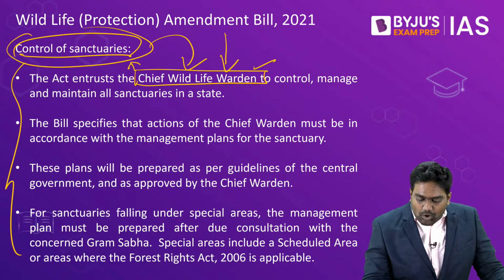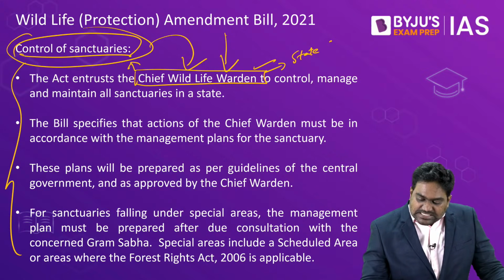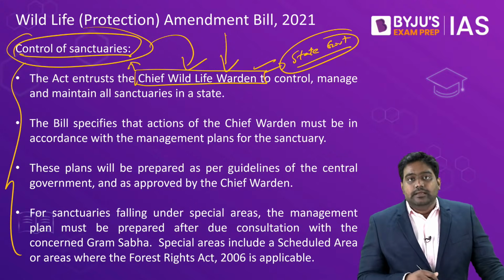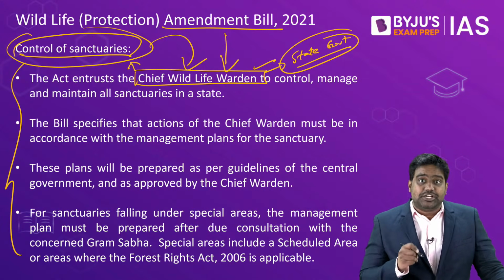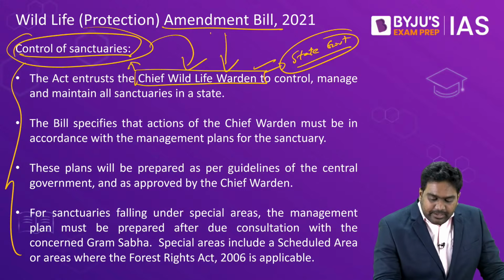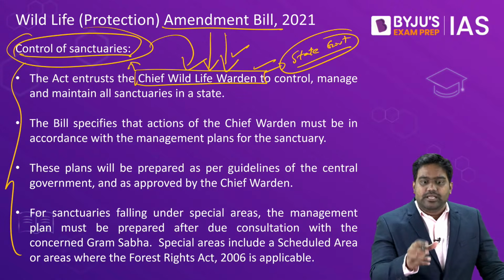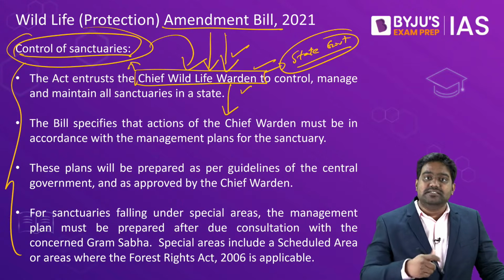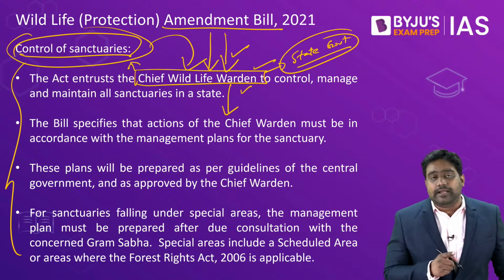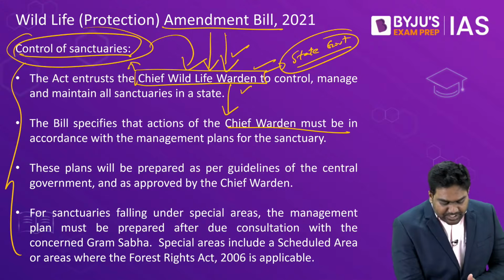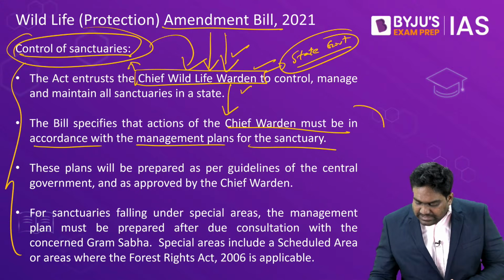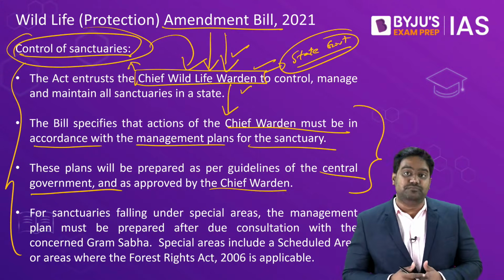The Chief Wildlife Warden is appointed by the state governments. His roles, duties and responsibilities are defined by the Wildlife Protection Act. Through the amendment, the role is being modified to give him additional powers, and to ensure that the Wildlife Warden functions in accordance with the guidelines laid down by the central government.